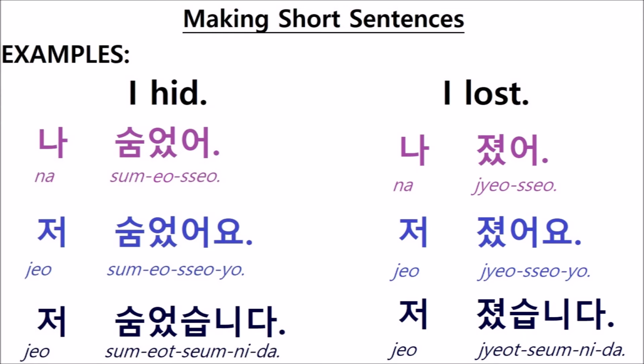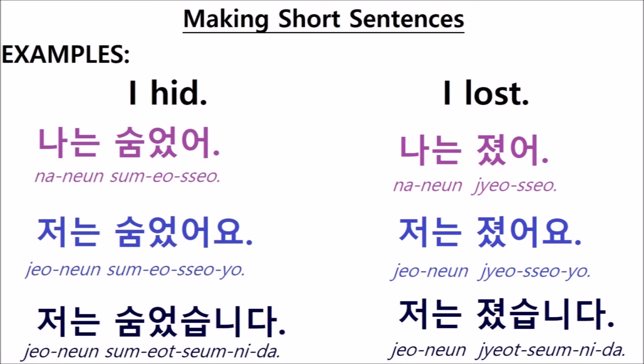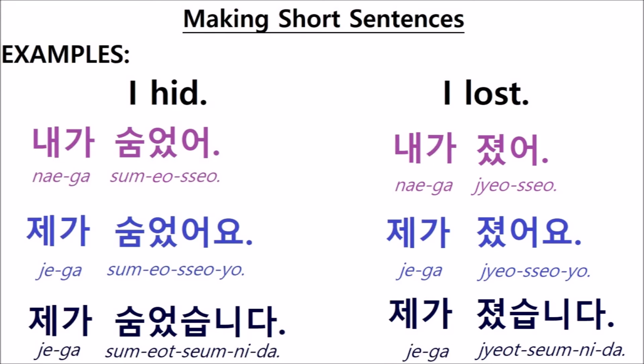We just need to add the word I, which is na in the casual form and jo in the polite/formal form. And if we want to sound like we really know how to speak Korean, we add subject markers, un/nun or e/ga. If this is going over your head, please watch my video on subject markers in the description.